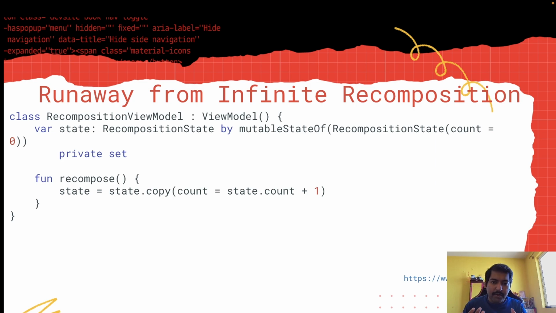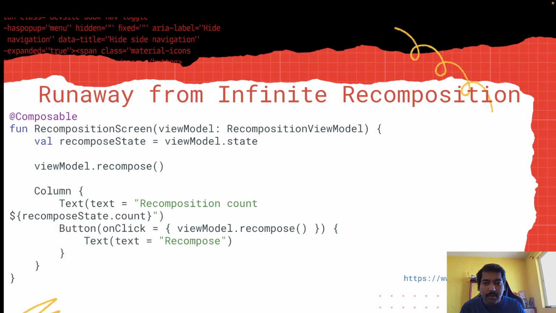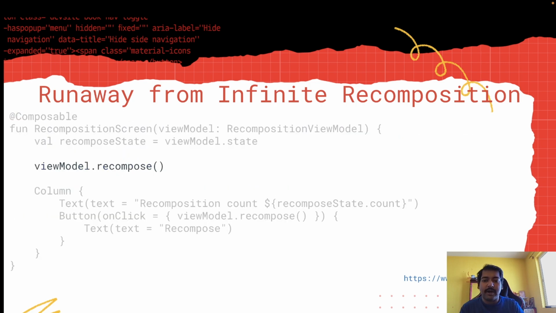Now I would show you the output of what exactly it achieves, but before that I want you to comment what you think would happen if we run this. I am giving you some time to think about what would happen if we run this, and please comment below. Okay, now let's see what happens.